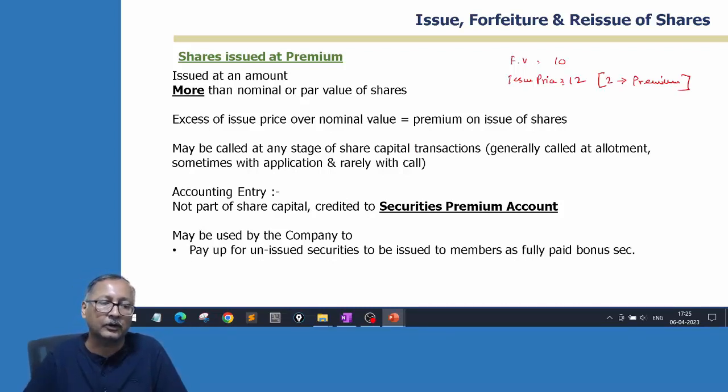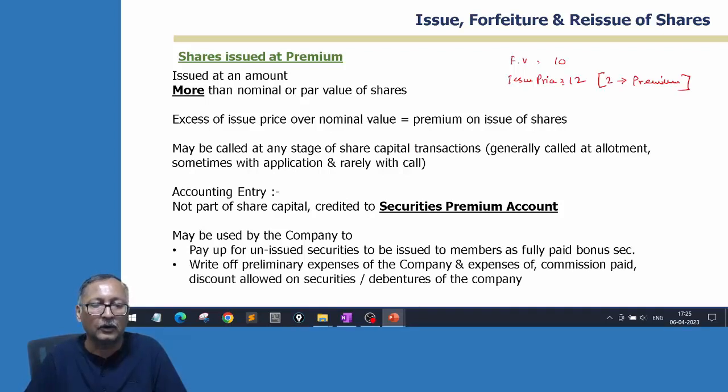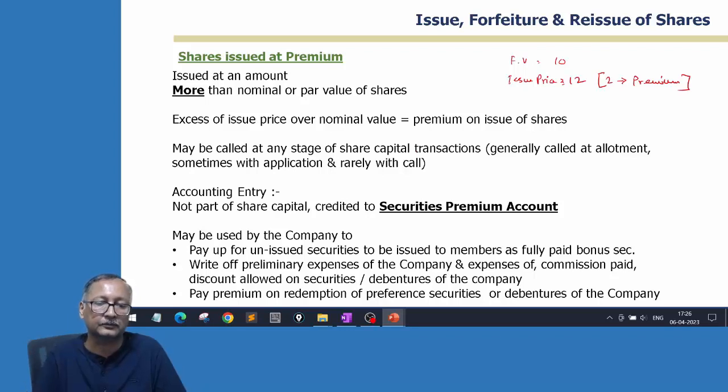It can be utilized for writing off preliminary expenses, commission paid or discount allowed on securities, issue-related commission, and redemption of preference shares or debentures. For those purposes it can be utilized. For general purposes it cannot be utilized.